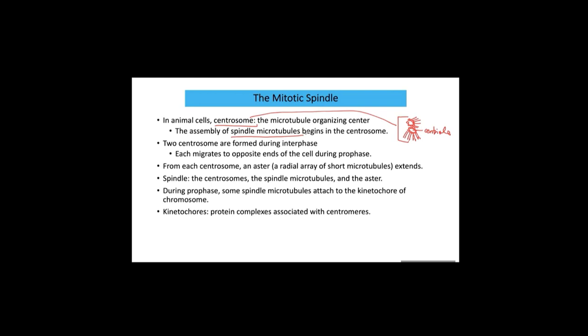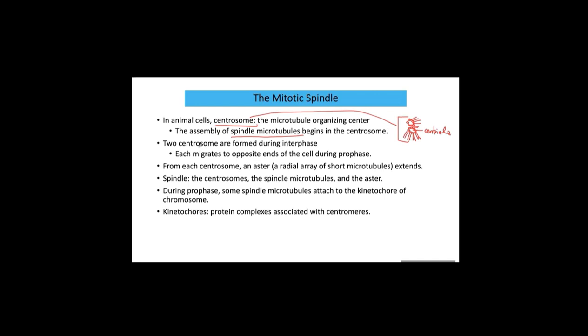Microtubule is one of the cytoskeleton. Do you remember? Microfilament, microtubule, and intermediate filament, those three pertain to the cytoskeleton. And this microtubule produces a fiber or string structure. We call that spindle fiber or spindle microtubule. These spindle microtubules only appear during mitosis. And the origin of formation of microtubules is from the centrosome.